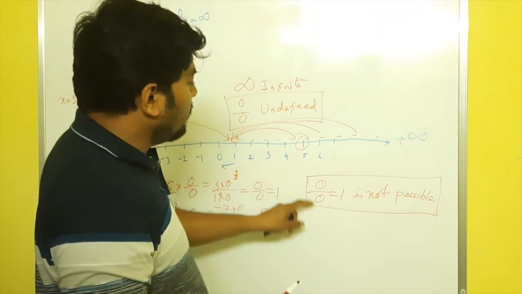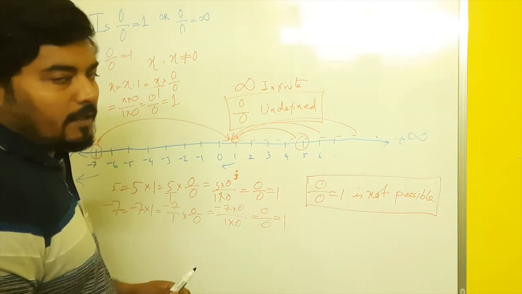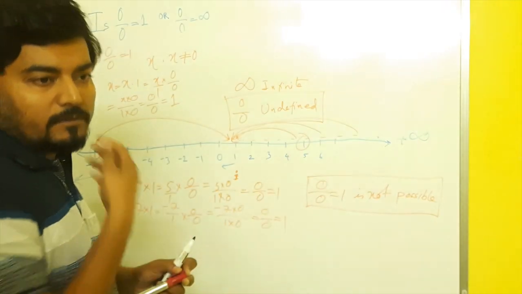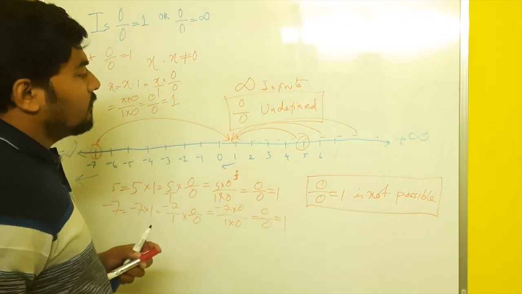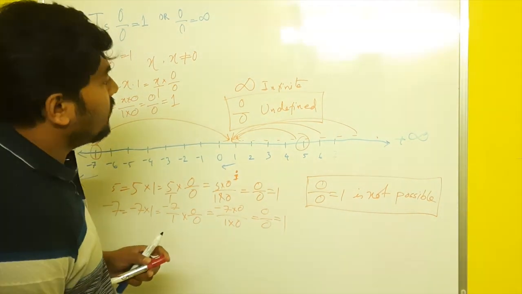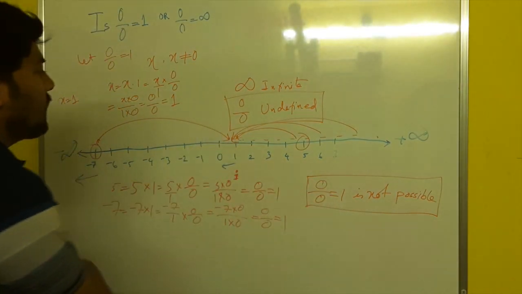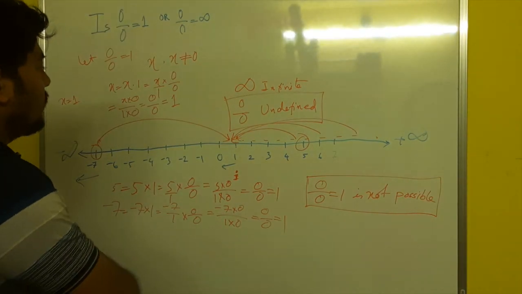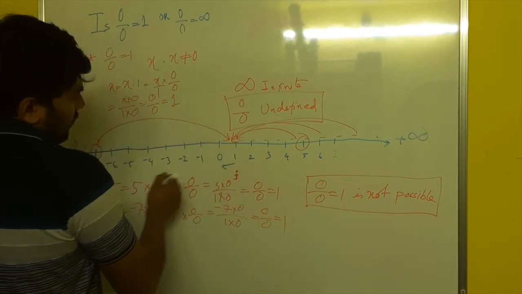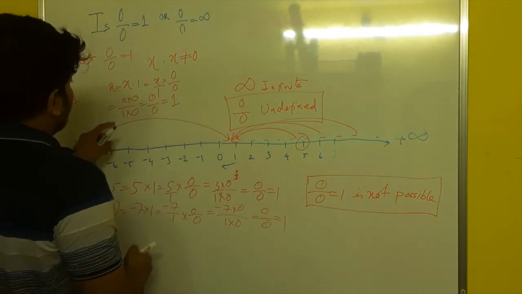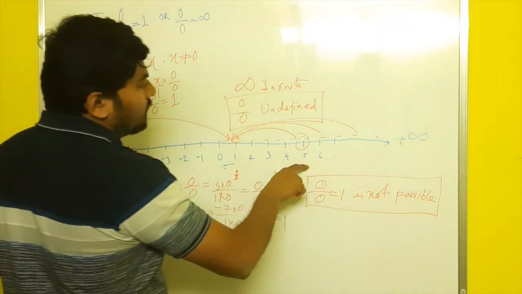That's why it is not possible, and that's why mathematics doesn't know its value. You will learn more of it later, when we do sequence and series. If we get any such situation where it is coming 0 by 0, we have to avoid it. Then you have to get it somewhere which is not 0 by 0, so at least you can have infinity. From there we also got to know something interesting: when the lower portion is approaching 0, then the result is approaching infinity.